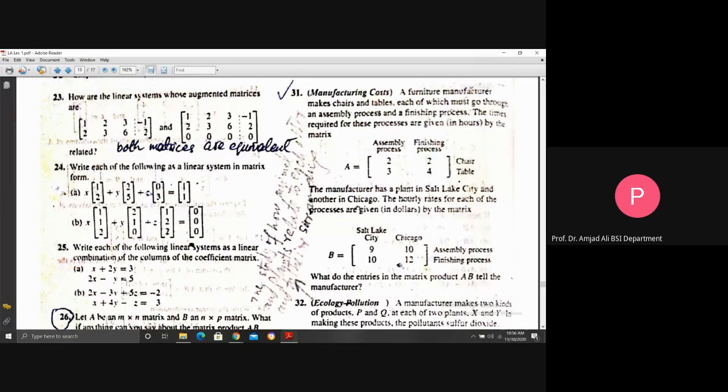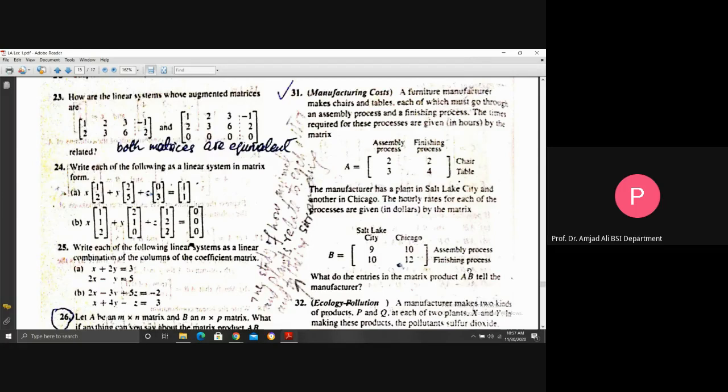The manufacturer has a plant in Salt Lake City and another in Chicago City. The hourly rates for each of the processes are given in dollars by the matrix. Matrix B indicates the total cost per hour in assembly and finishing processes in 2 different cities. Like this is Salt Lake City, this is Chicago City.